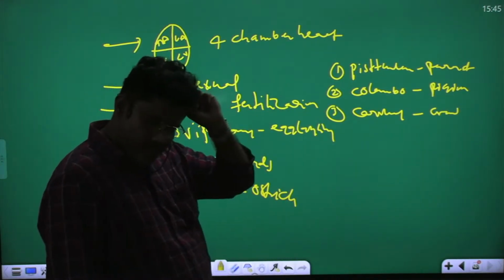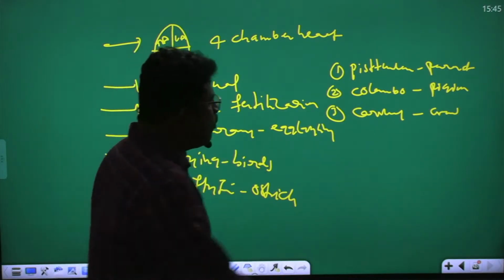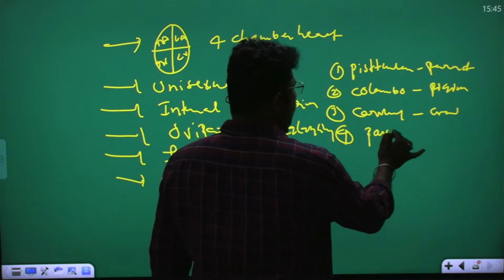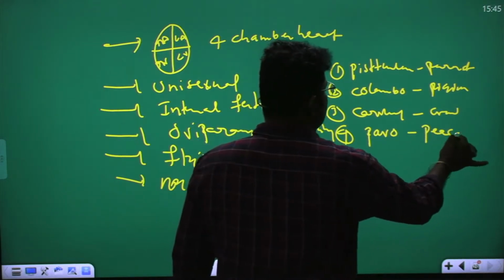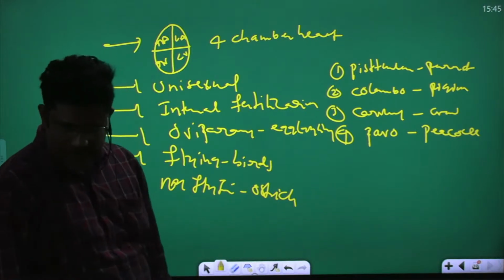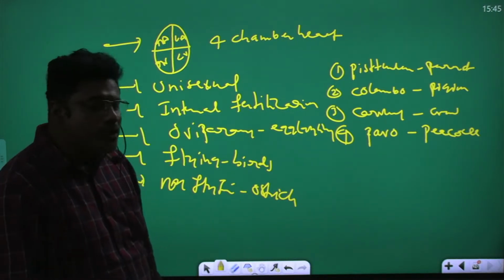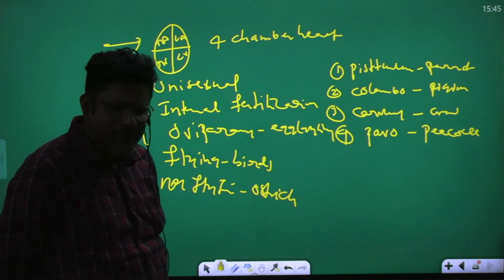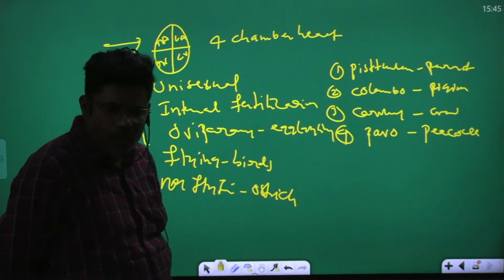They are flying birds. You understand? Pavo is peacock. This is also a flying bird. Aptenodytes is penguin.